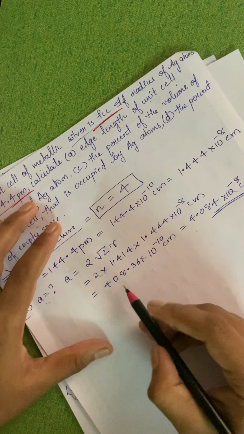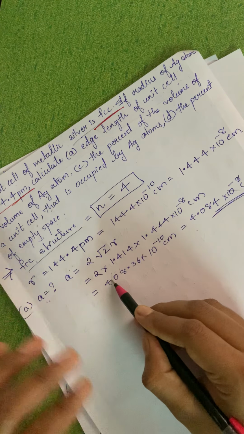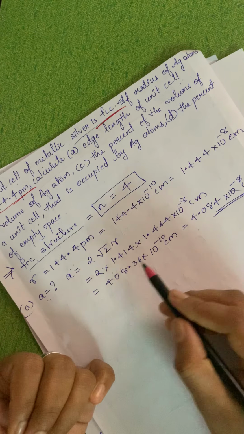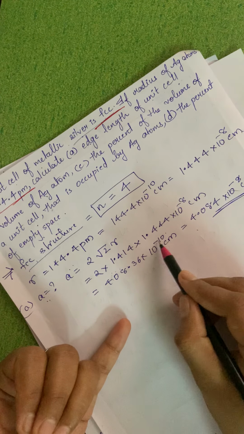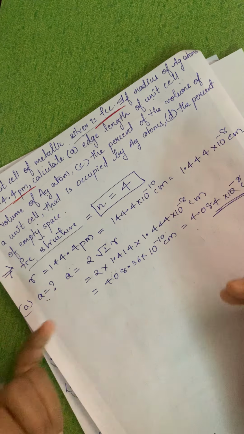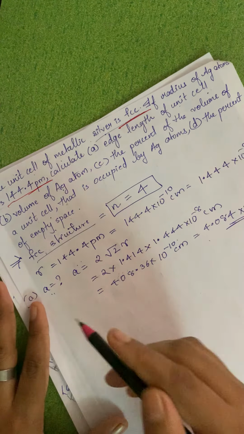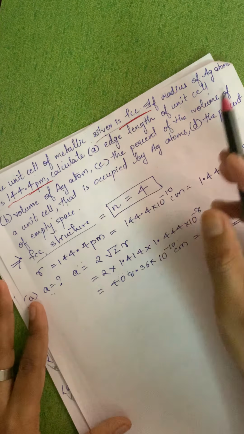Hopefully you know the conversion. Going to the left, that means positive, that means 2 places gone, so it is into 10 raised to 2. So minus 10 plus 2 is nothing but minus 8. Okay. So till here it is understood. Now the next one, edge length is done.